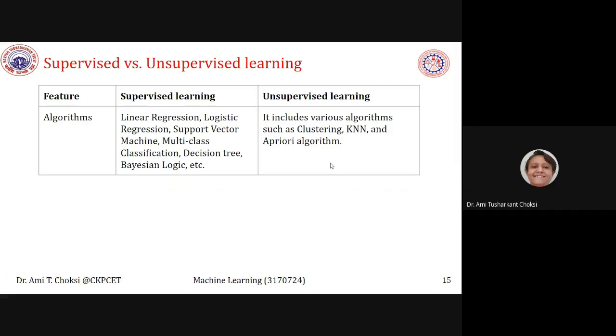Algorithms. So, say for supervised learning, we can say linear regression, logistic regression, support vector machine, multi-class classification, decision tree, Bayesian logic, etc. These are the algorithms of supervised learning. What about unsupervised learning?